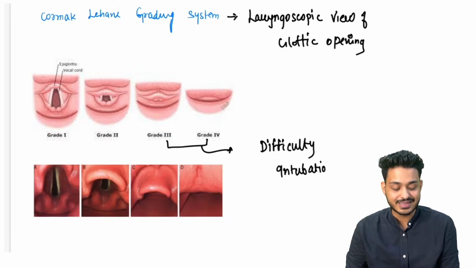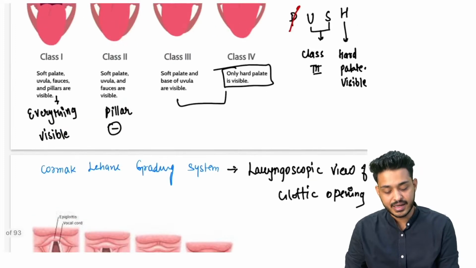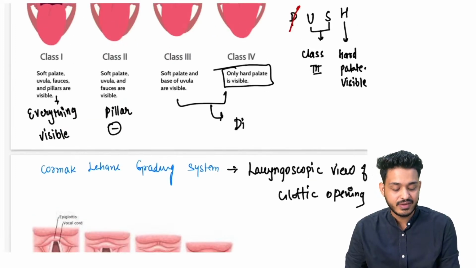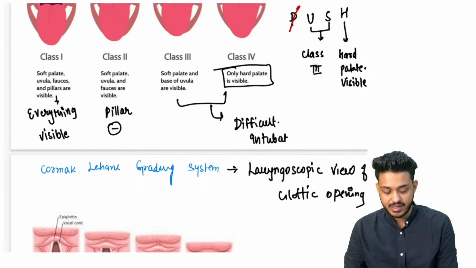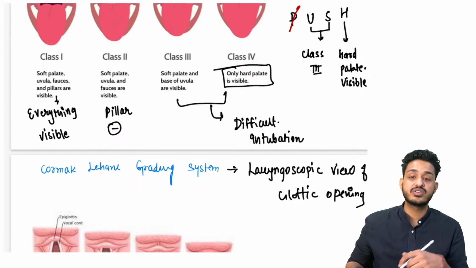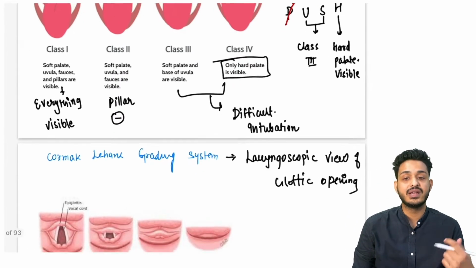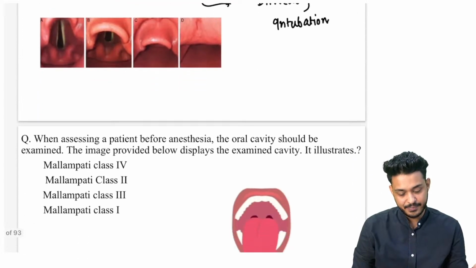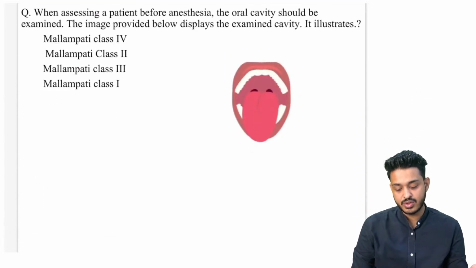In Mallampatti also grade 3 and grade 4 are going to be difficult intubation. मतलब कोई experienced person चाहिए, right? If they have written this is a difficult intubation, at this particular point of time we need an experienced person.